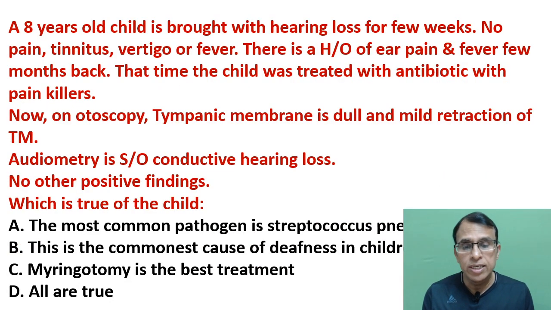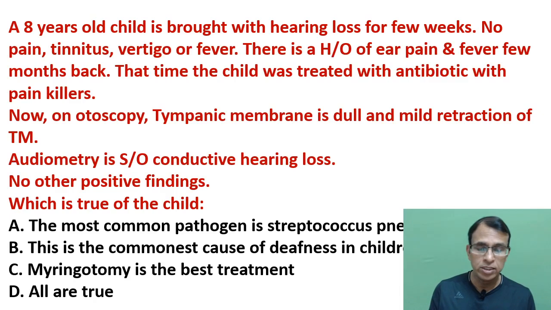An 8-year-old child is brought with hearing loss for a few weeks. No pain, tinnitus, vertigo, or fever. There is a history of ear pain and fever a few months back. At that time the child was treated with antibiotics and painkillers. Now on otoscopy, the tympanic membrane is dull, and mild retraction of the tympanic membrane is seen. Audiometry is suggestive of conductive hearing loss, with no other positive finding.